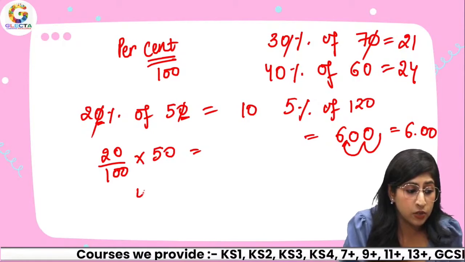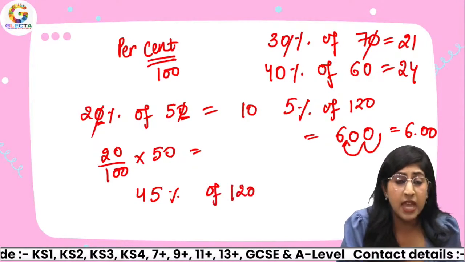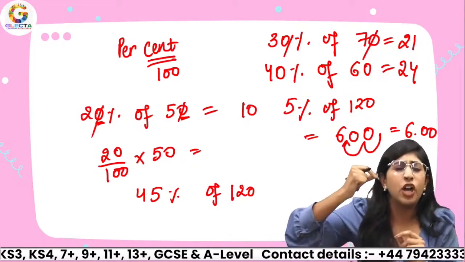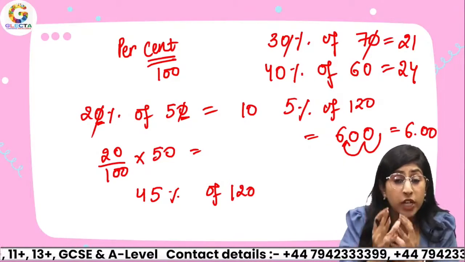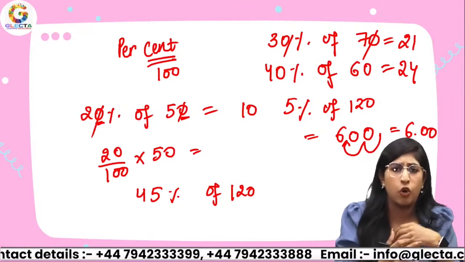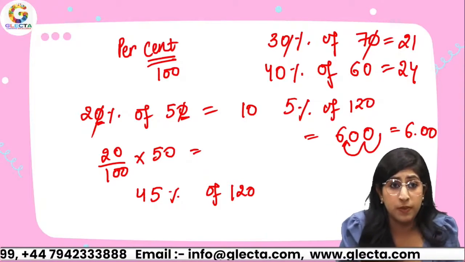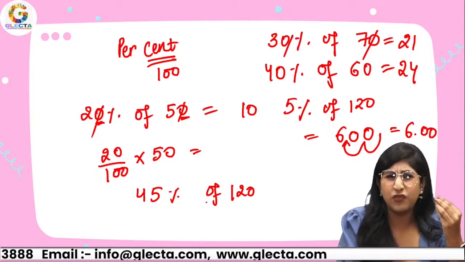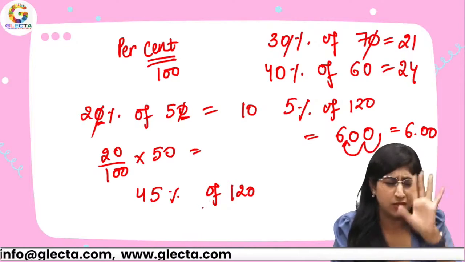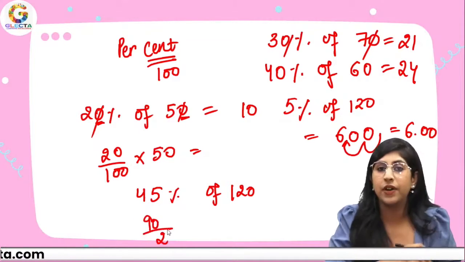What if I ask you to calculate 45% of 120? Now see, the technique is that you can actually write each number as a multiple of something or divided by something so that you get your answers. 45. Instead of doing 45 times 120, not the lengthy way, come on. 45 can be written as 90 divided by 2.